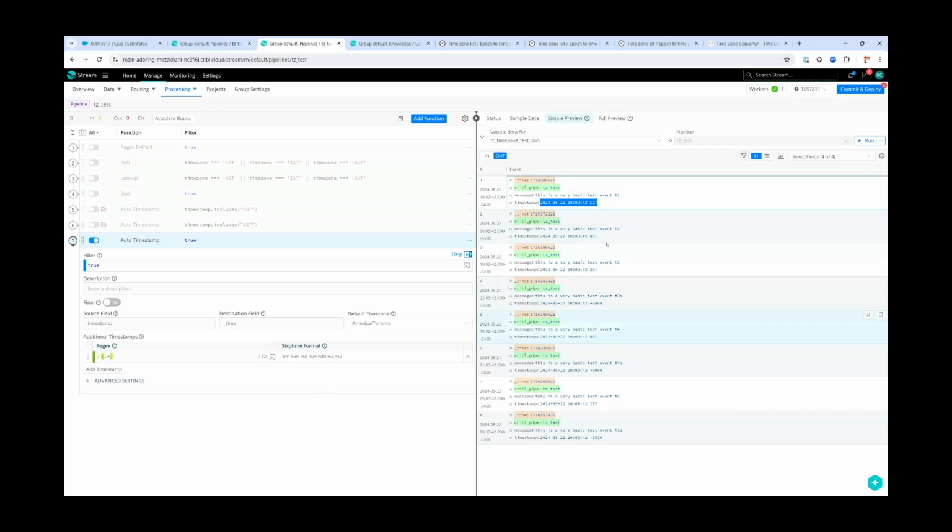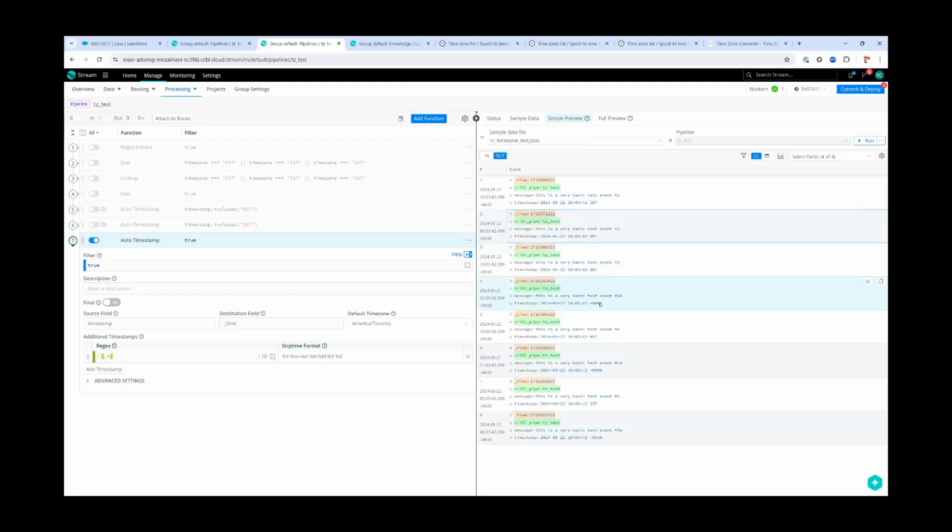So when we look at the actual output, this one here is correct, right? It says local at 10:03:42, which does match for Eastern Daylight. GMT as well. UTC up here says 10:03:42. In the UTC, that aligns to our GMT. The SGT, however, we see here that it actually matches back to my local time, so 10:03:42. So telling us it's using the default time zone of America, Toronto for that one.